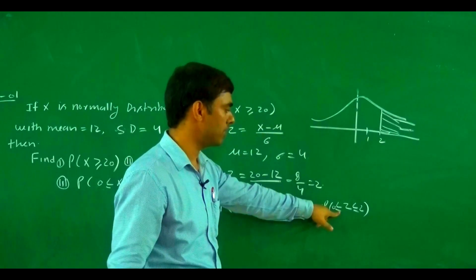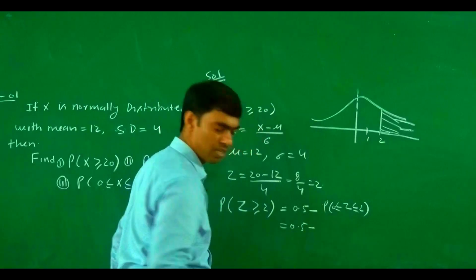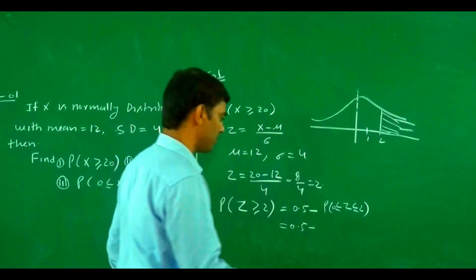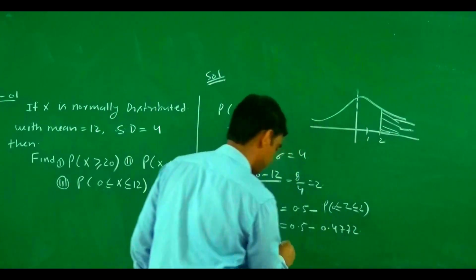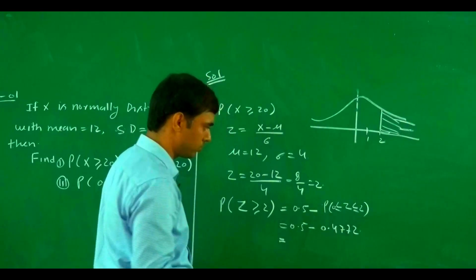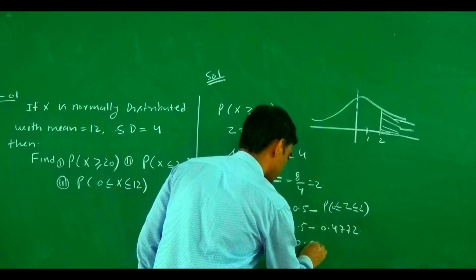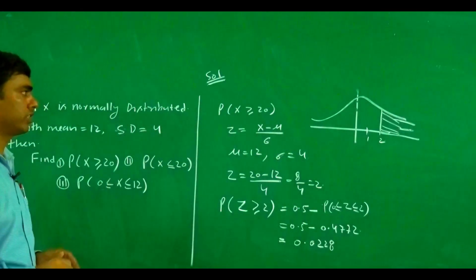From the normal table we put the value for this one. Then this becomes 0.5 minus, what is the value for this one? The value is 0.4772. If we find the difference of these two, that difference is 0.0228. So this is the answer of the first question.